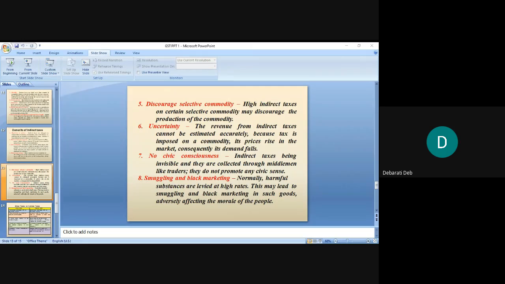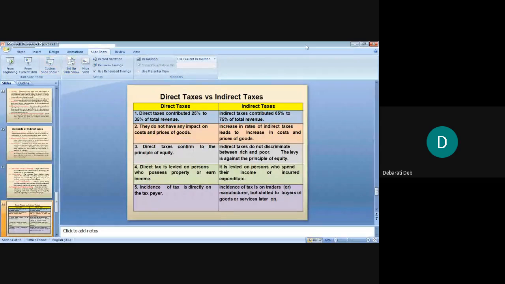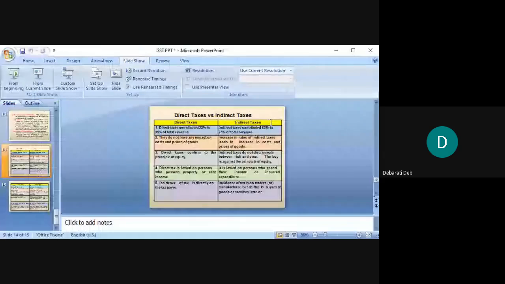Okay, then there are so many other differences. We don't have much time. I will share the PPT with you. You can later on go through it in your Moodle. I've created the course as I told you last night, so I'll start uploading from tonight itself. You can go through them.